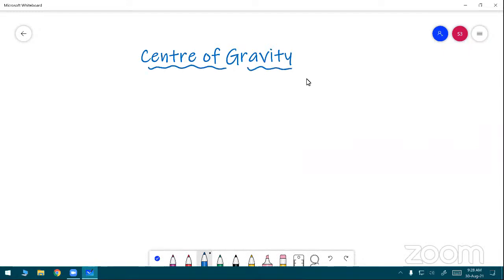Today our topic is center of gravity. Before discussing the center of gravity, what do you mean by center of mass? Anybody?